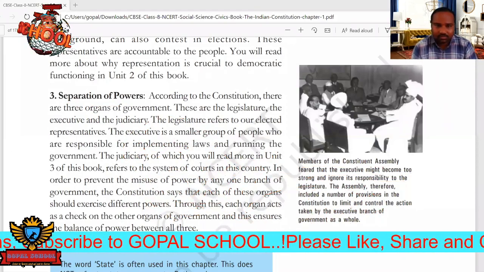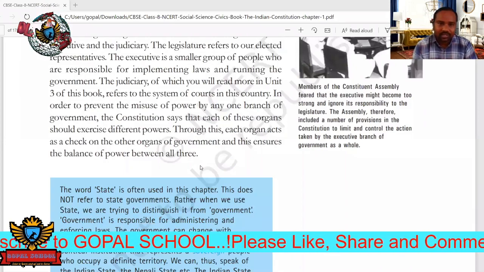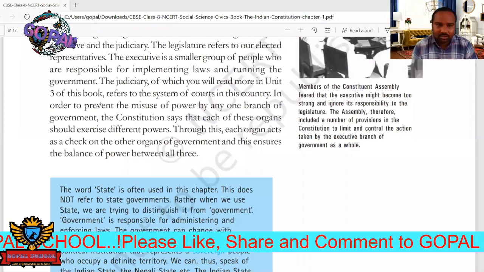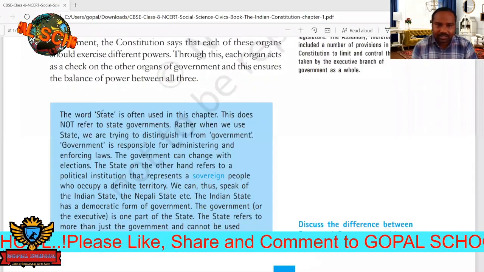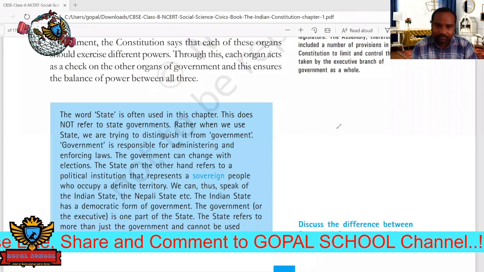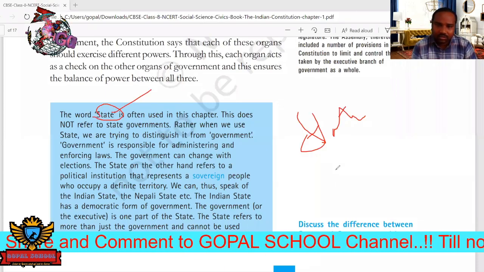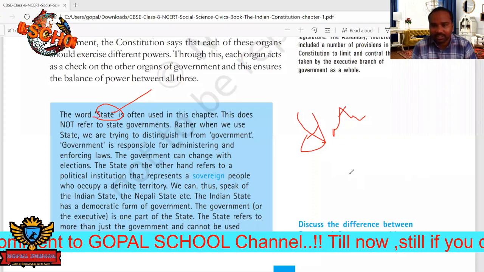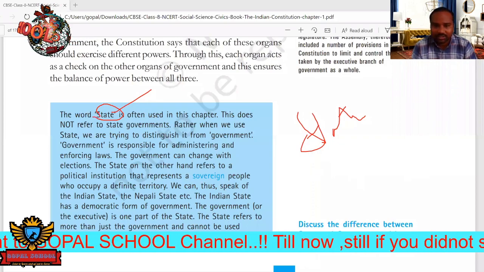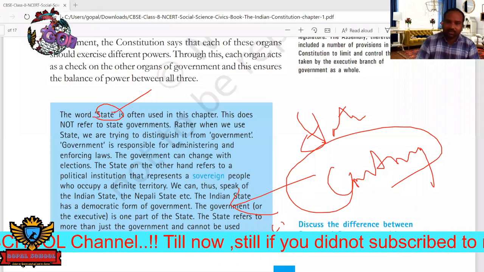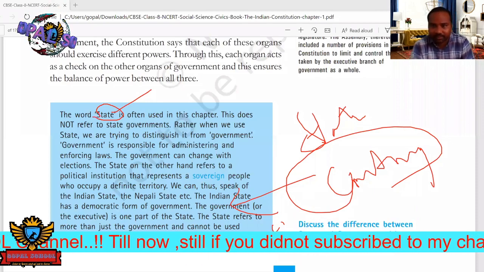Next, while reading this lesson, we can see the word state. Here the word state represents not the state government. It is called the country. Sometimes instead of saying country, they just say state. Sometimes they will say state. State means what? Total country sometimes.